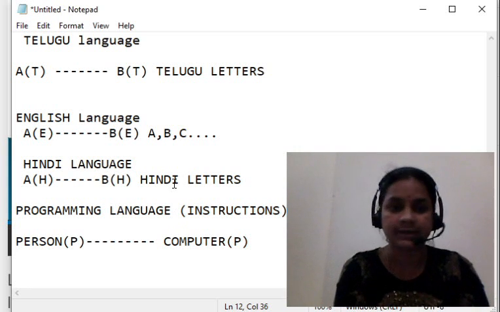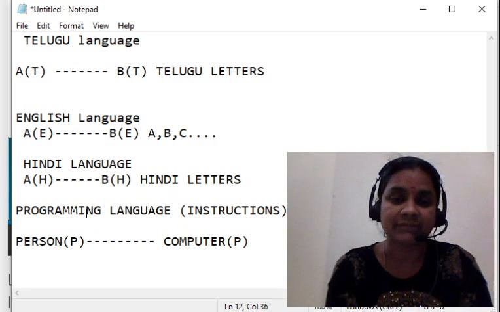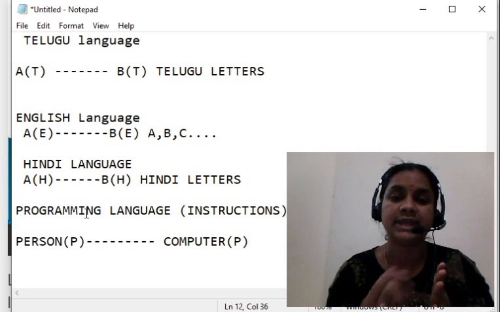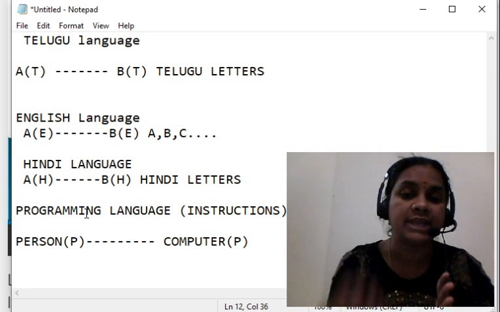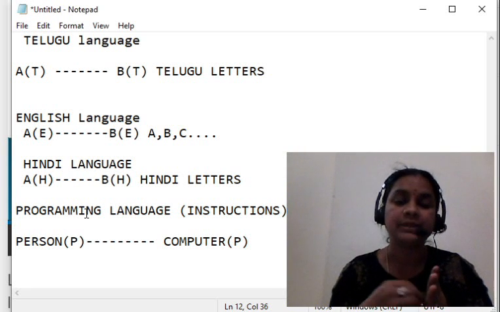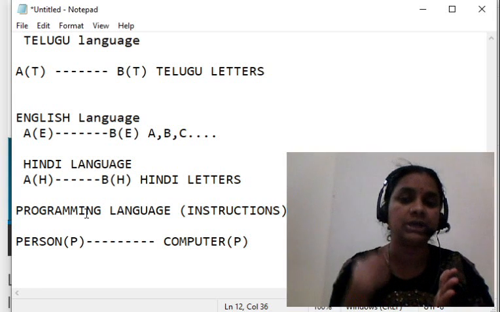What is meant by programming languages? Programming means they have rules. To talk to a system, we are following the rules. Is it clear? And with the help of rules, we are interacting with the computer.